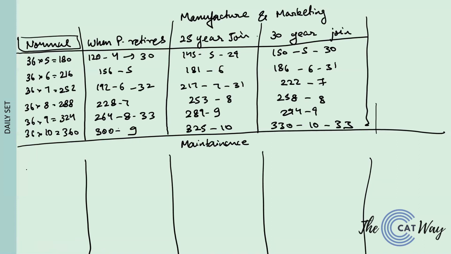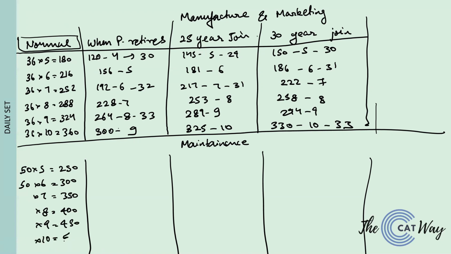So the average is 50. If there are 5 people, the total turns out to be 250. Average is 50, there are 6 people, total is 300. 7 people, total is 350. 8 people, total is 400. 9 people, total is 450, and there are 10 people and the total will be 500.